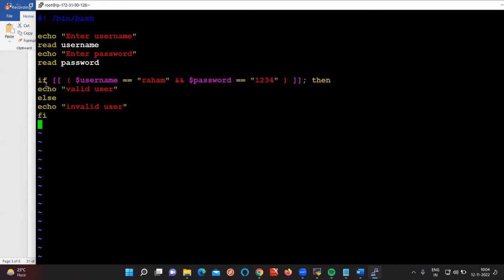See, the condition is an if condition here. Remember, these codes need to be like this: double square braces, space, single brace, after that space, again dollar username. So if the username I have given here is equal to Raham, and the password I have given is equal to 1234, then only it is going to print the valid user. If the username and password are different, it is not going to print valid user. It is going to print invalid user.